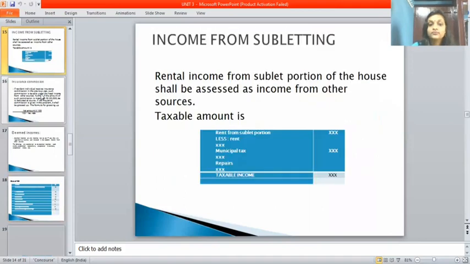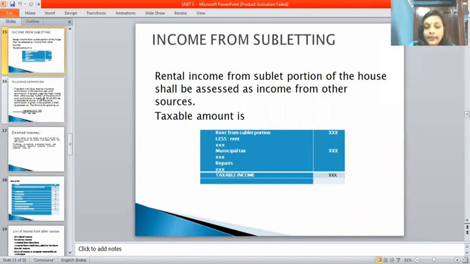Okay. The next part is very, very important. That is income from subletting. The first one is rental income from subletting a portion of a house, which shall be assumed as income from other sources. So the rental income should be considered as income from other sources.